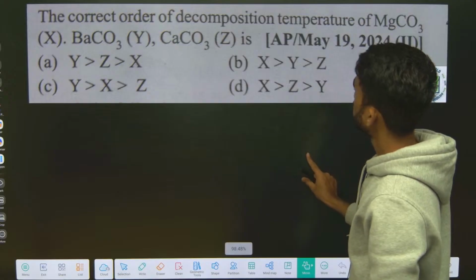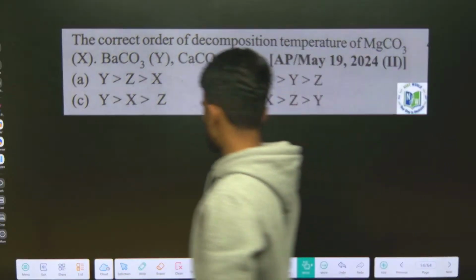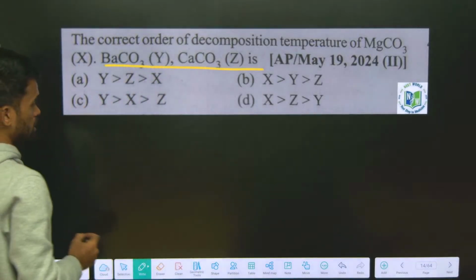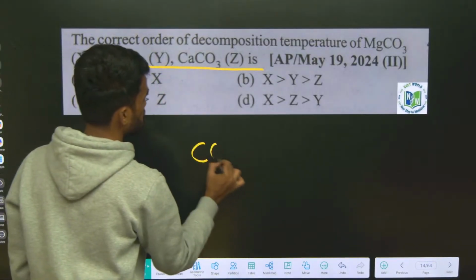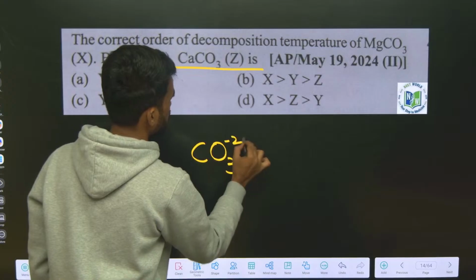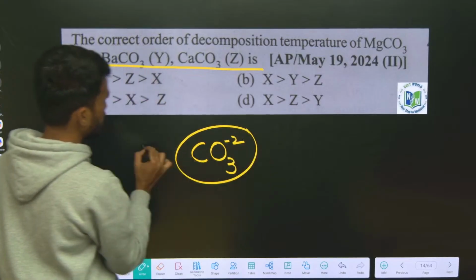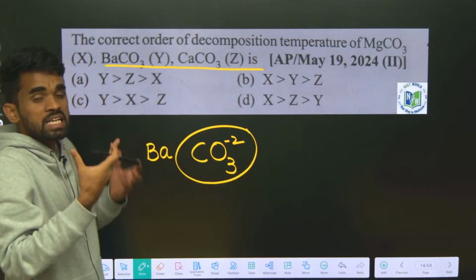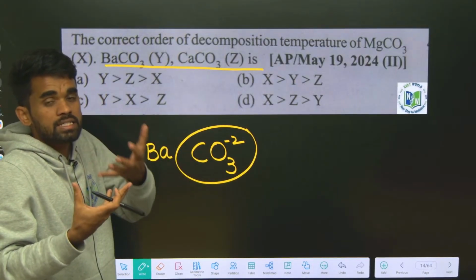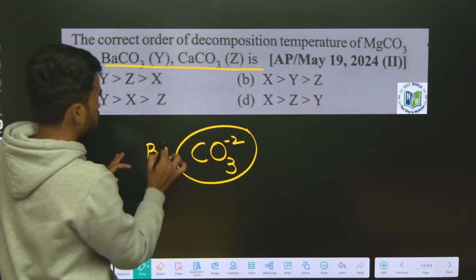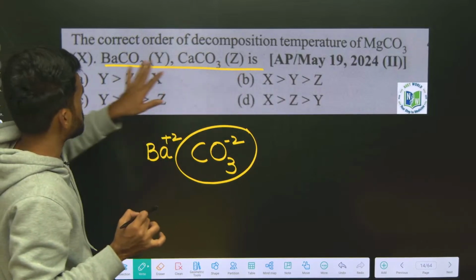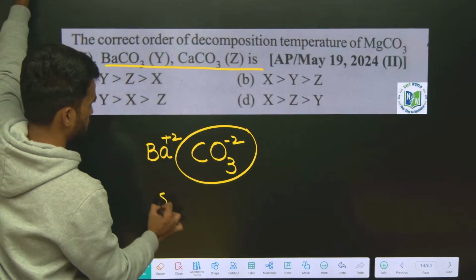Correct order of decomposition temperature of carbonates of second group elements, magnesium carbonate and others, is given here. See, carbonate ion is of larger size. If this is larger size, the cation should also be larger size, then that will be more stable. Large size cations stabilize large size anions. So the large size cation is barium plus 2 here. So barium carbonate is stable.